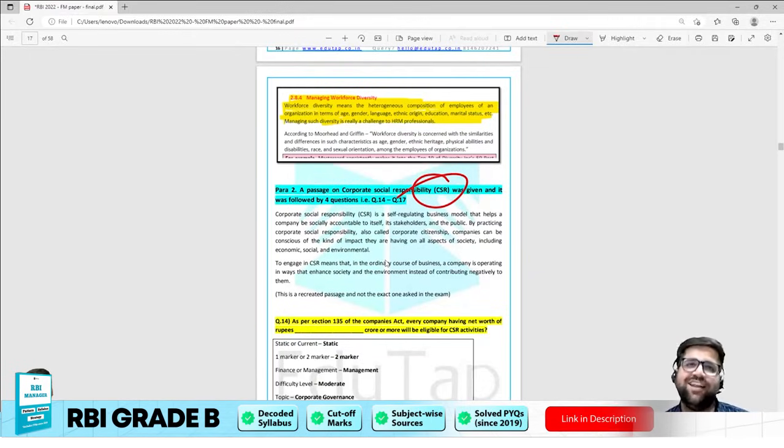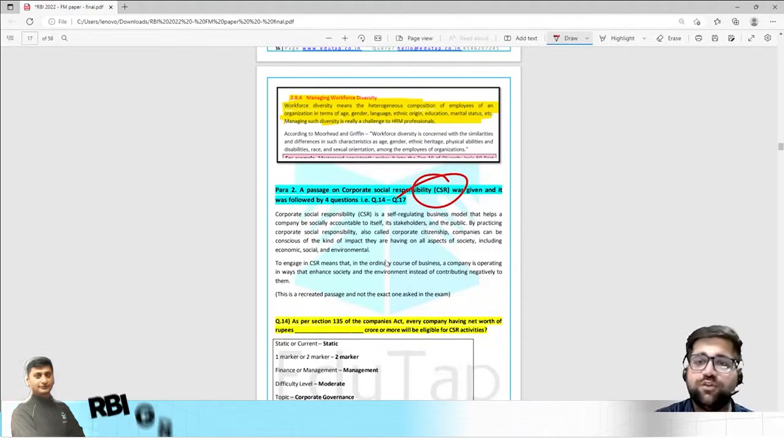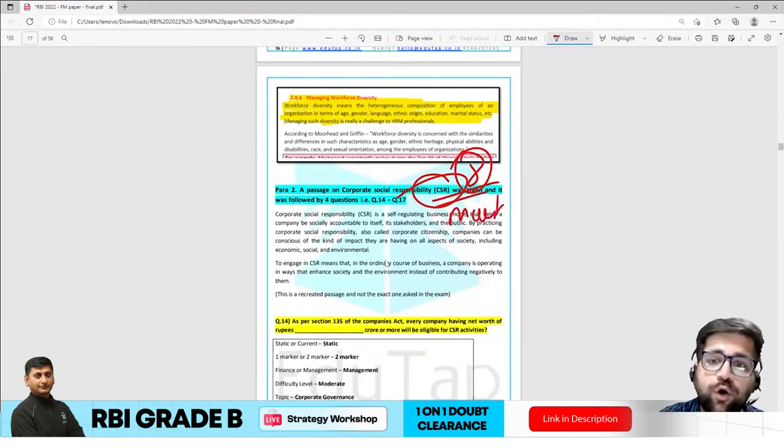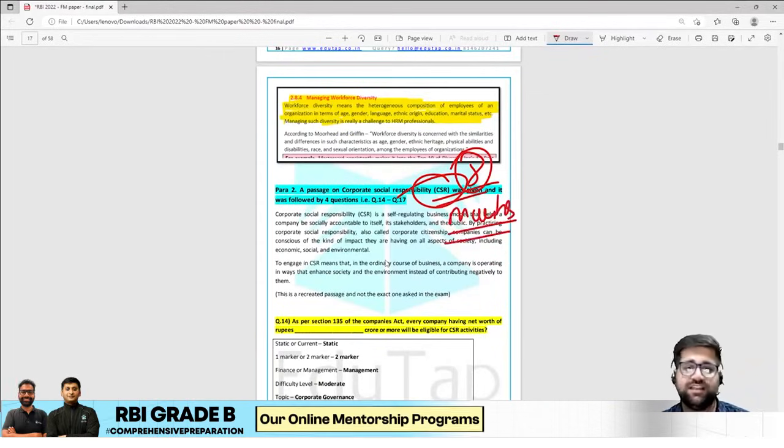I think they have directly taken it from EduTap only, and they have made 4 different questions on CSR. So on CSR there were 4 questions, and each question was of 2 marks. So there were 8 marks on offer when it comes to CSR.